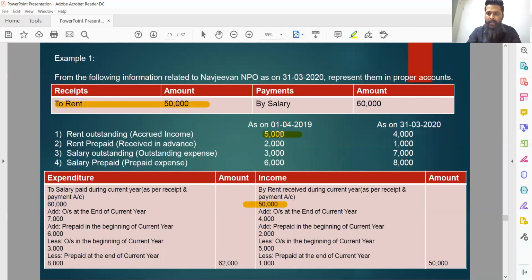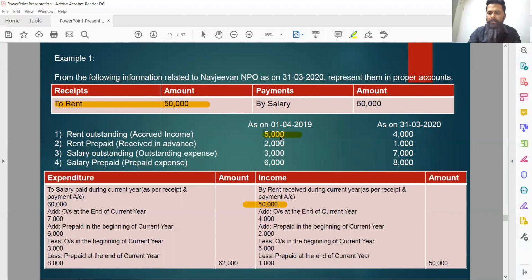That is a basic assumption which NPO makes, that any income or any expense which remains outstanding during previous year was paid or recovered during current year. So rent outstanding in the beginning of the year, that is rupees 5,000, must have been recovered during current year, which had already been added in 50,000. But these 5,000 are not actually part of current year's income.